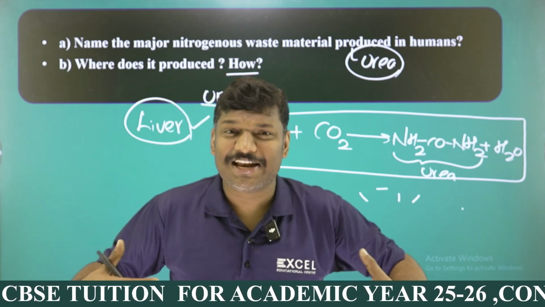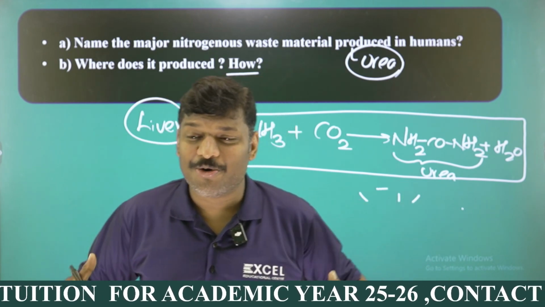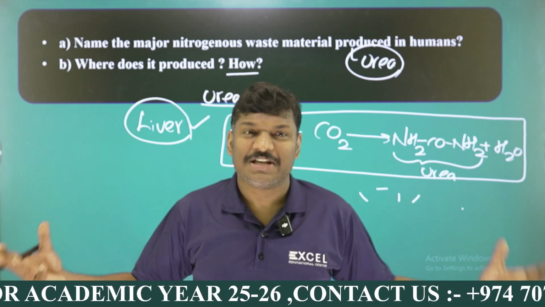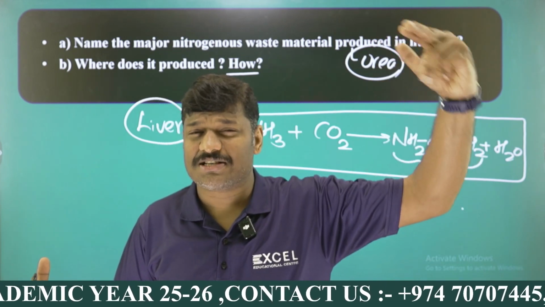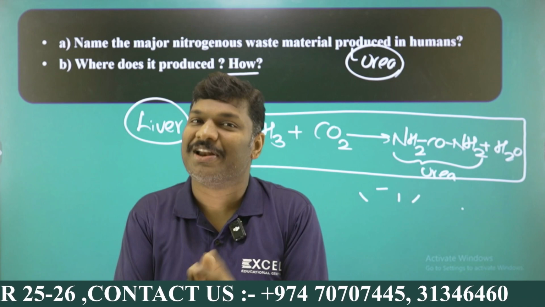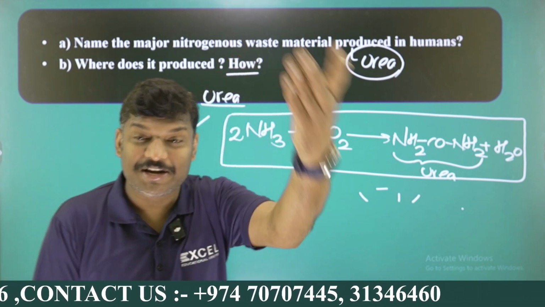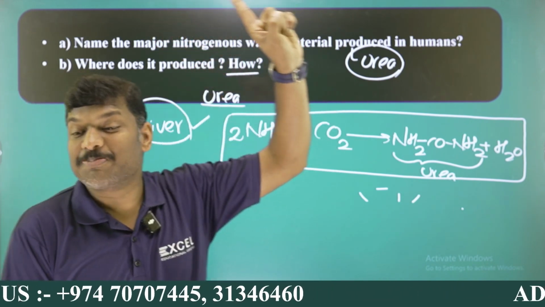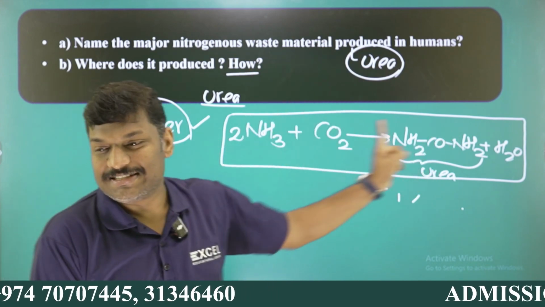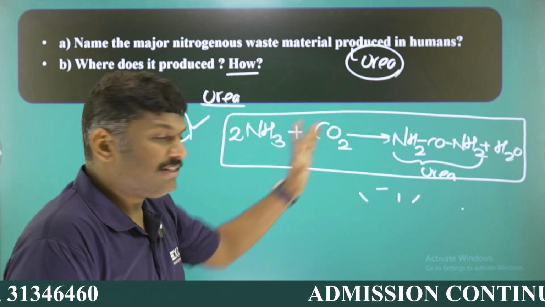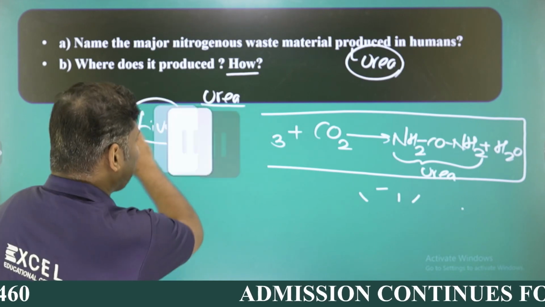my dear students. Each and every organ in our body is maintaining life, right? That's the reason we are all living organisms. When any one of the processes, nutrition, respiration, transportation, excretion, is in trouble, the life is not maintained. The chapter name itself is life process. Where is it produced? It is produced in the liver. How is it produced? This is the chemical equation, and the chemical formula of urea is NH2CONH2, my dear students. I hope it is clear.